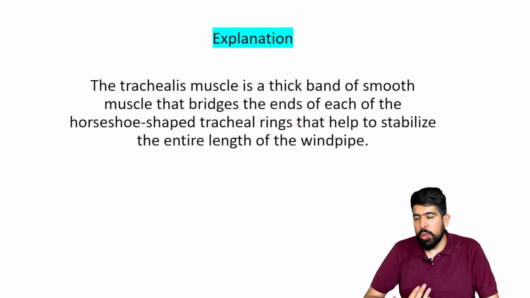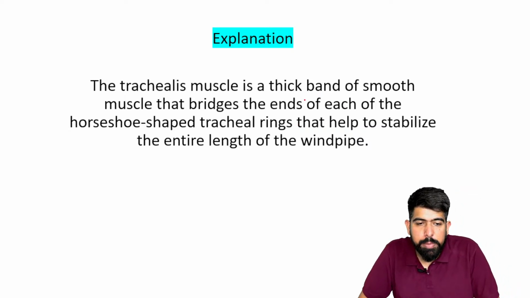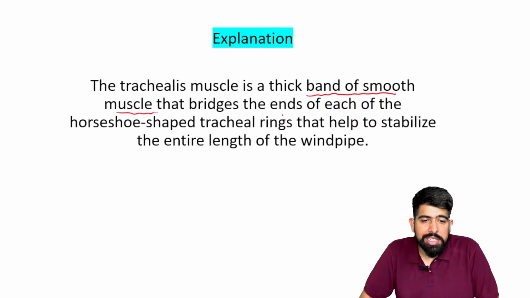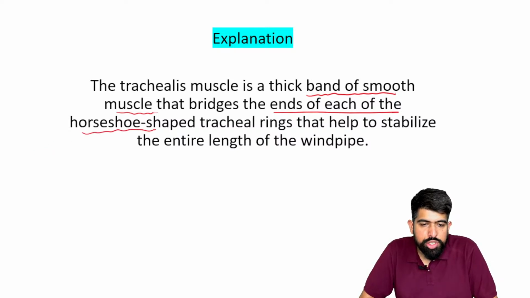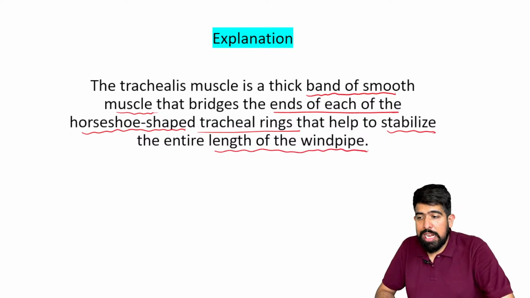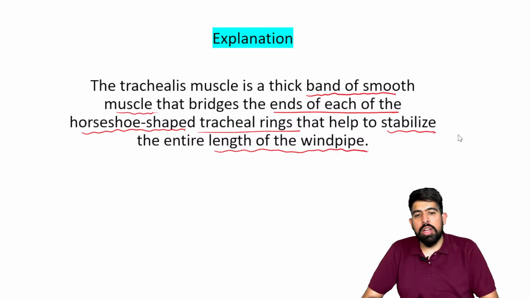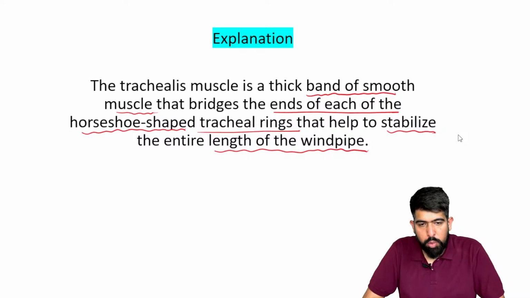I think there is no need for an explanation, but you can understand this. The trachealis muscle is a thick band of smooth muscle that bridges the ends of each of the horseshoe-shaped tracheal rings, and it helps to stabilize the entire length of the windpipe.